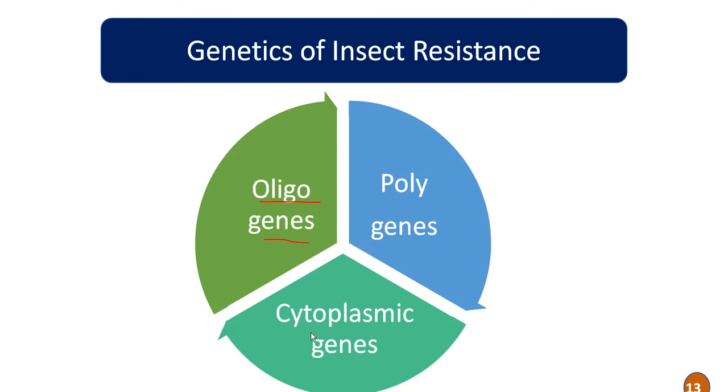Then the last one is cytoplasmic genes. As we all know, besides the nucleus, there are some cytoplasmic genes in the form of mitochondria or chloroplast, ctDNA or mtDNA. This resistance is governed by these cytoplasmic genes. For example, in case of maize, the European corn borer, and in case of lettuce, the root aphids. These are the examples of cytoplasmic insect resistance.